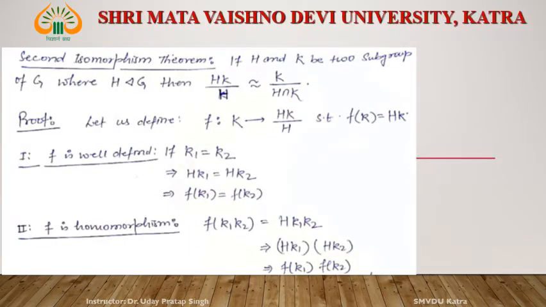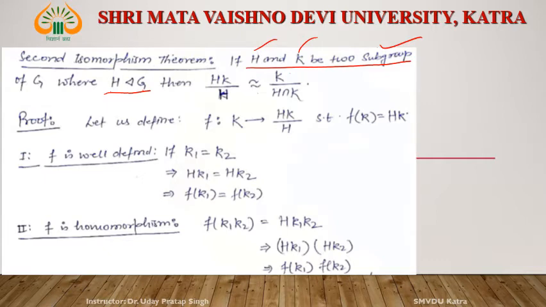Now see, second isomorphism theorem. What is the second theorem of isomorphism? The second theorem says that if H and K are two subgroups, right, and H is normal. See, H and K both are subgroups, but H is normal in G. It is given. Then HK by H is isomorphic to K by H intersection K. Okay.